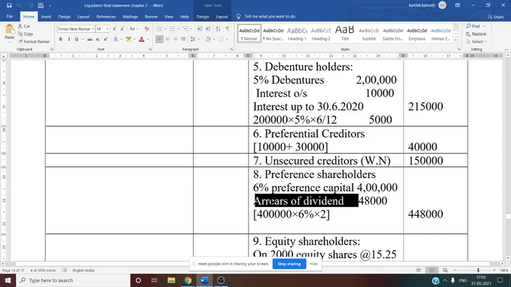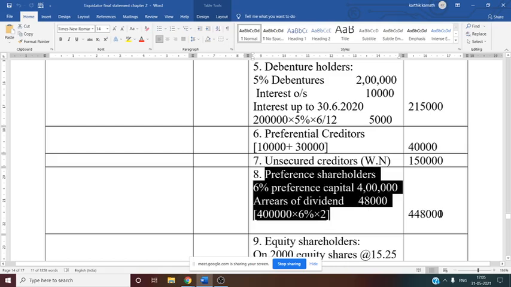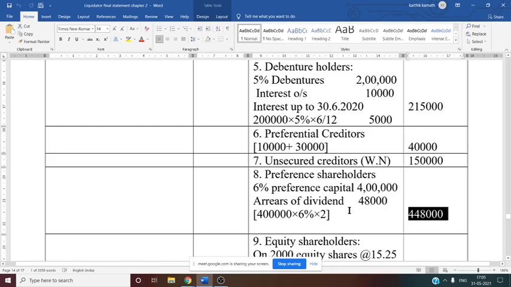Plus there is arrears of dividend, that is 2 years. So how to get the arrears of dividend? Very simple. Capital amount 4 lakh into 6% for the class of preference share, into 2 years, because arrears of dividends were not given. So if you do this multiplication, 4 lakh into 6% into 2, you will get 48,000. So total amount paid to the preference shareholder is 4 lakh plus 48,000, that is 4 lakh 48,000. So this is the payment made to the preference shareholder in the hands of the liquidator.